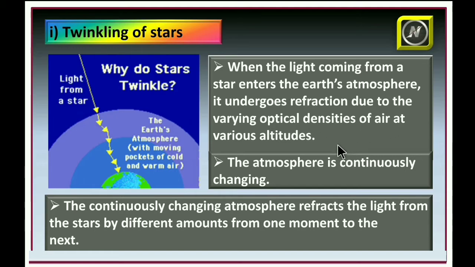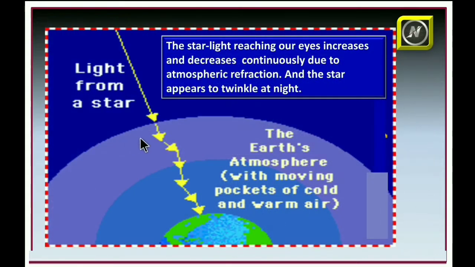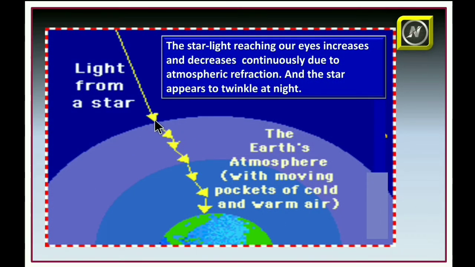The atmosphere is continuously changing. The continuously changing atmosphere refracts the light from the stars by different amounts from one moment to the next. Let us see here. If you observe this, different refractions take place. That means at different times the refraction takes place.